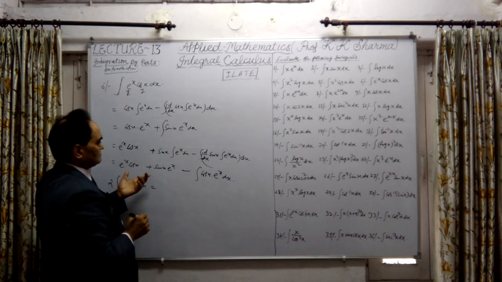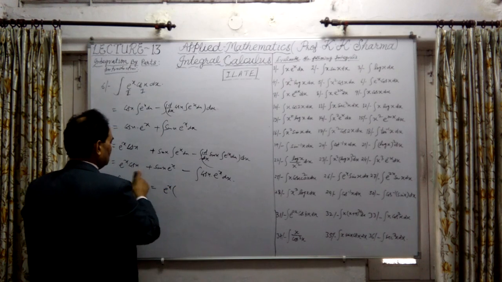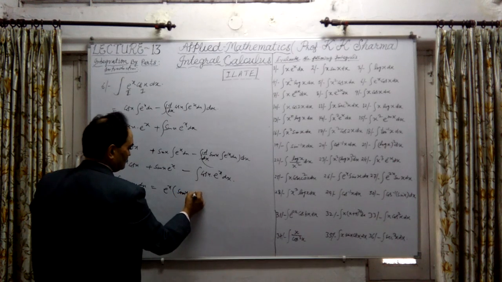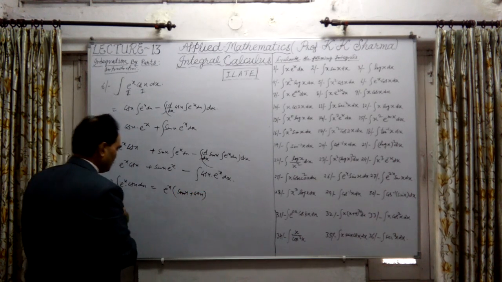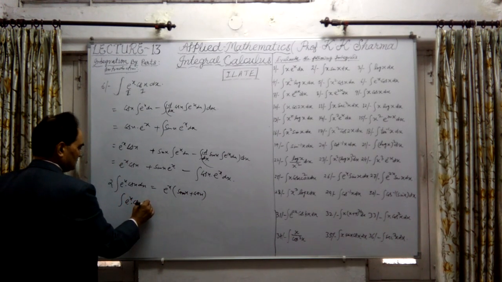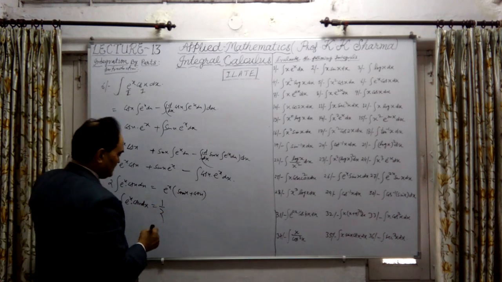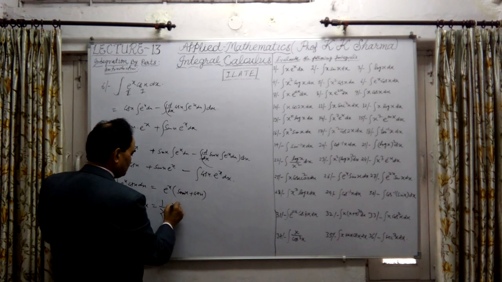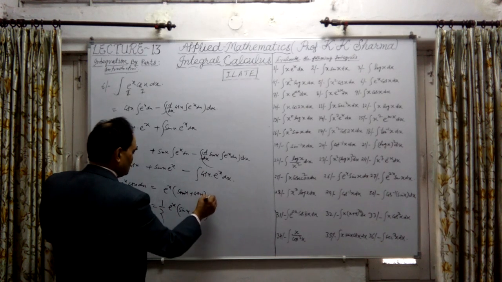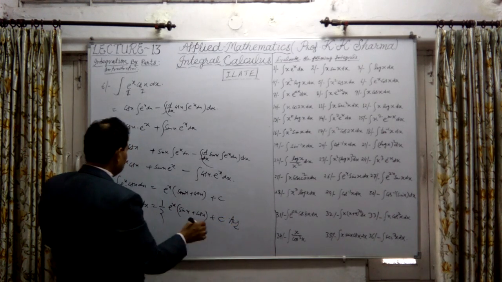Now what is the left one? The left function is this only. This is Ex. If I take it common out of these two, we will get Ex times sin x plus cos x. Therefore, the integration of Ex into cos x into dx is equal to one by two, this 2 will come in the denominator here, Ex within brackets sin x plus cos x, plus the constant of integration, which we can write here. This is an indefinite integral.